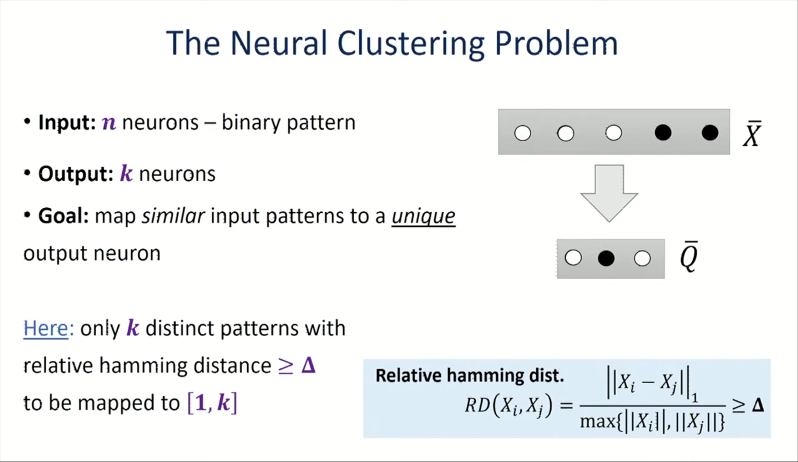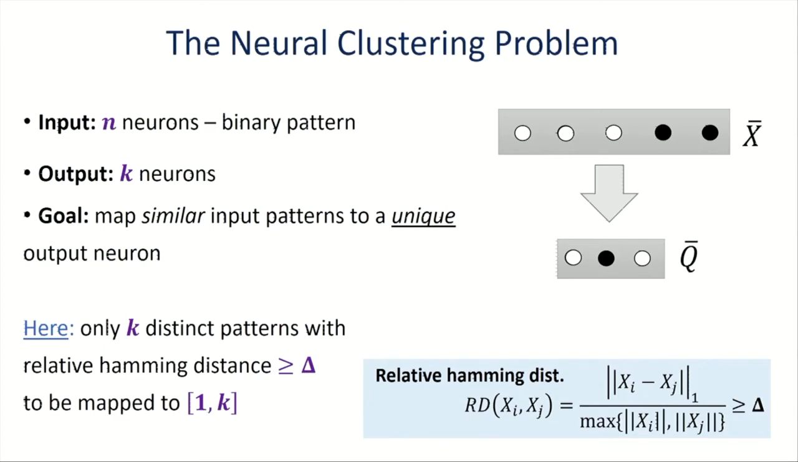For simplicity in today's talk, I'm only going to consider a simplification of this problem, where we assume we have only k different input patterns with relative distance at least delta, and delta is going to be a parameter of our network. So the key challenge here is to map a pattern that is reintroduced to the same output neuron while mapping different patterns to different output neurons.